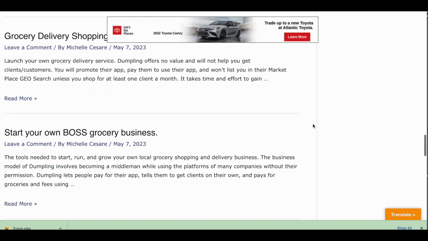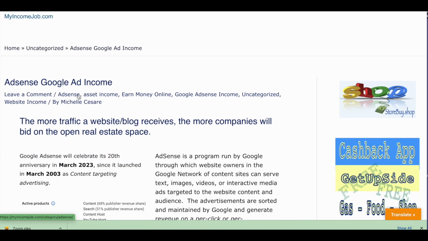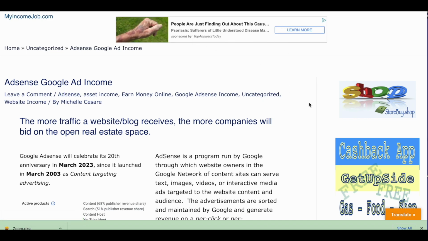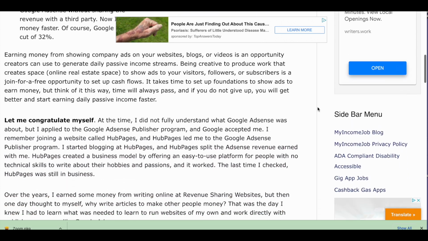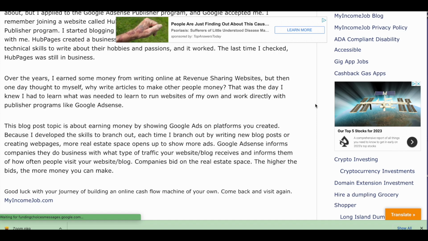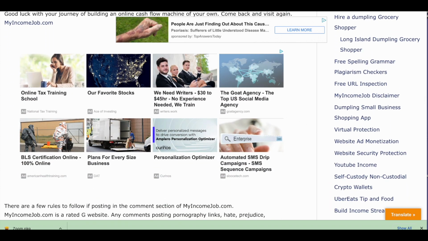So what I'm going to do is, we're talking about AdSense Google income. Let me click on that. This is my sticky ad on top, and this is an ad I have placed in my sidebar, and then Google felt this page was worthy of showing an additional ad. They placed that there, not me. That's pretty cool. And they felt that the multiplex ads should stay. They choose that. They don't always show now since I have auto ads on.